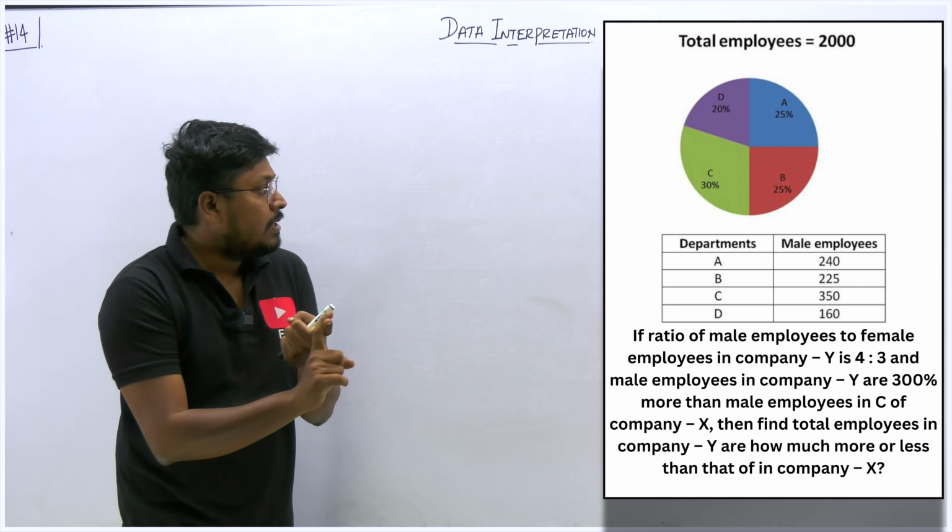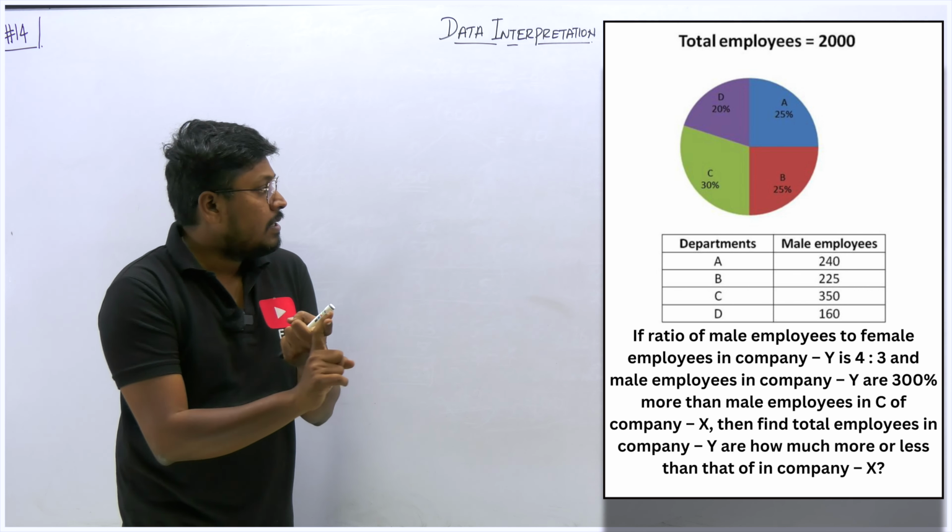So that is a difference, right? We need to find company Y's difference from company X, the total number of employees. Before that, they have given values, because the complete chart and table values are for X, not for Y, right? But for Y, they have given some data here. If the ratio of male to female employees of company Y is 4:3. So male to female of company Y is 4:3. And male employees of company Y are 300% more than male employees in C of company X.